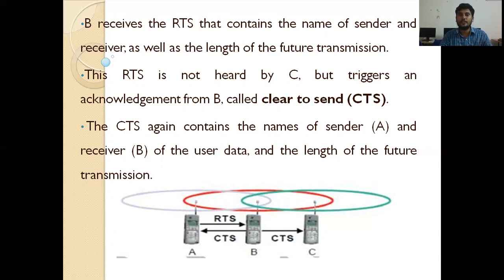This RTS is not heard by C, but it triggers an acknowledgement from B called clear to send. CTS is sent by B to C. So the CTS again contains the name of sender and receiver of the user data and the length of the future transmission.